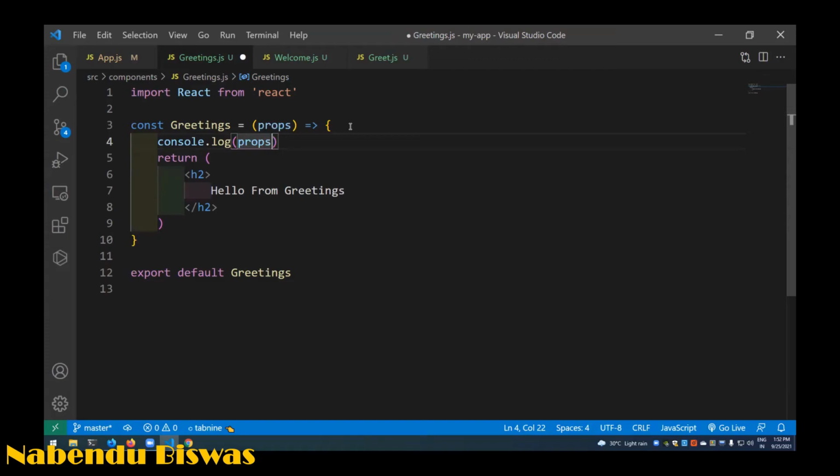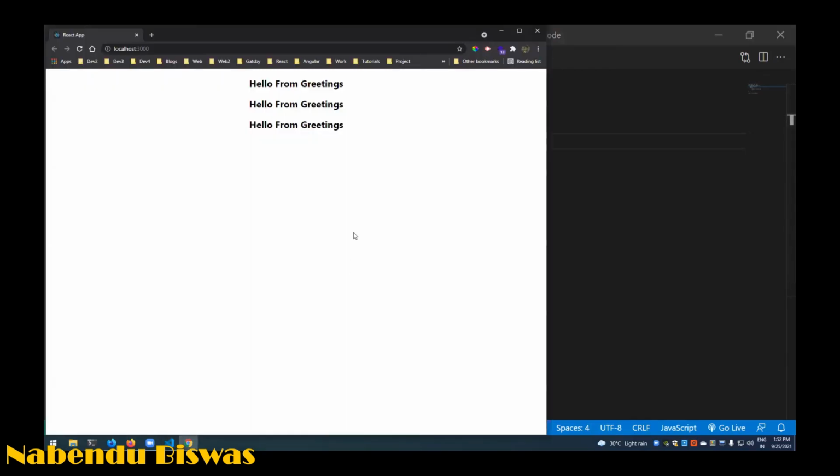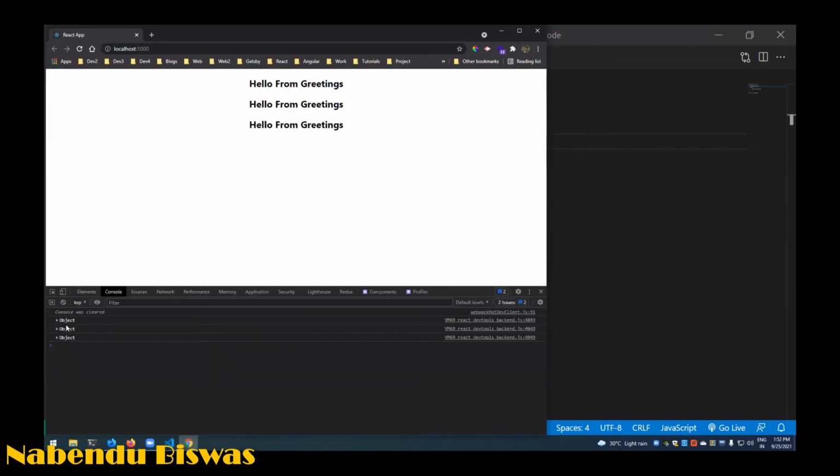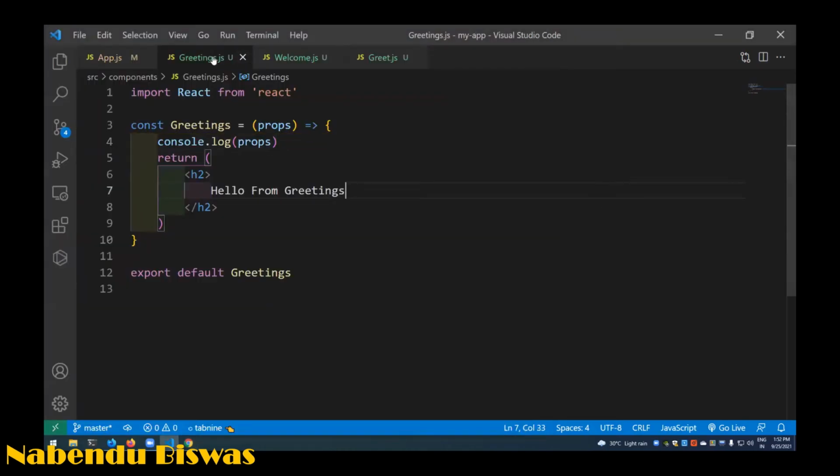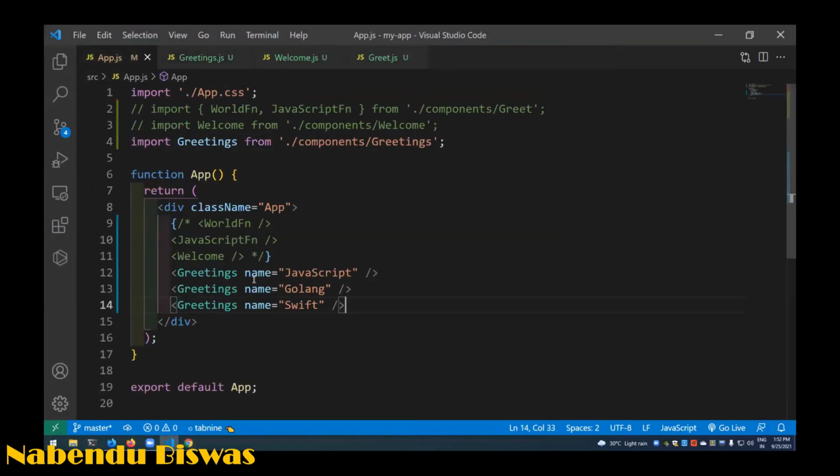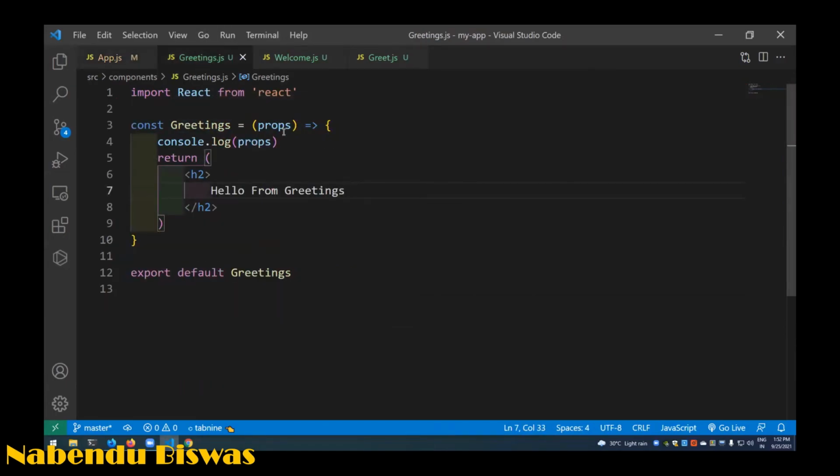Let me save it. Three objects are printed because it is used three times. This props is an object which contains name equal to JavaScript. So we just pass name equal to something, and it is received as a parameter, as props.